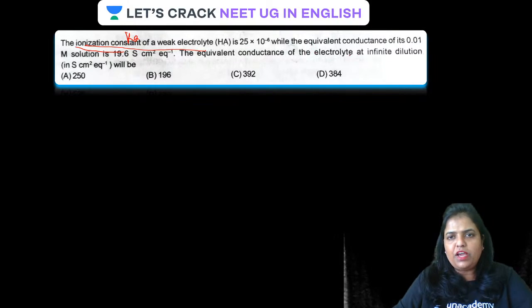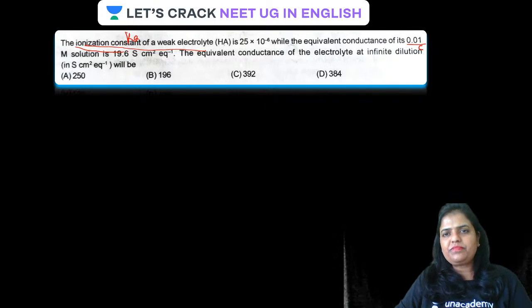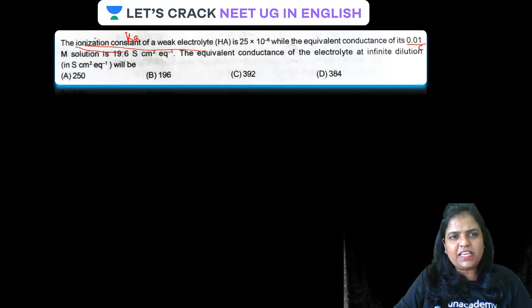Ka is given, while the equivalent conductance of its 0.01 molar. This is C. Equivalent conductance is this one.